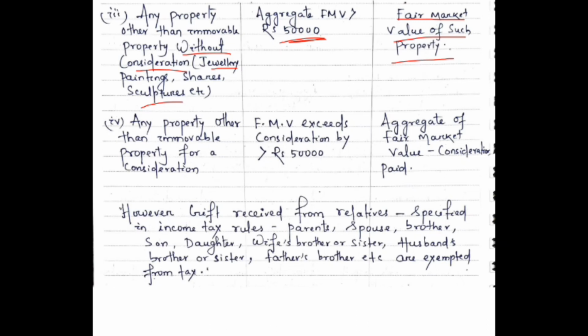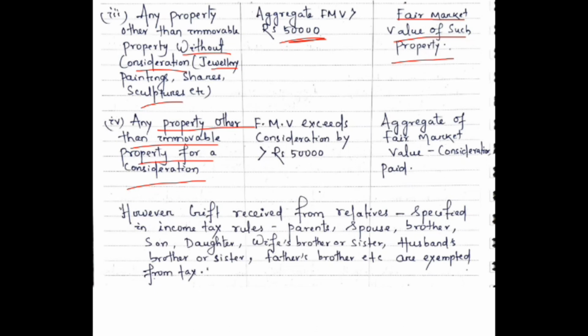And in the fourth case, we can see if any property other than immovable property is received for a consideration, it means for that property we have given some money in return, then the fair market value exceeding the consideration amount by more than 50,000 will be taxable.